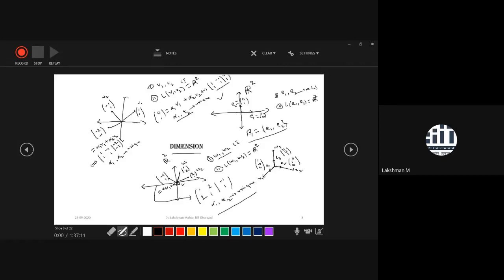So you have three non-coplanar vectors from R3. This is R3. You can claim that easily because these are non-coplanar. So you can say that E1, E2, and E3 are linearly independent.